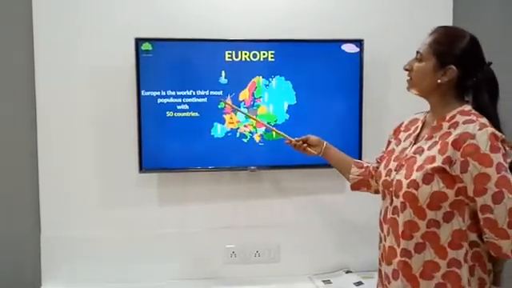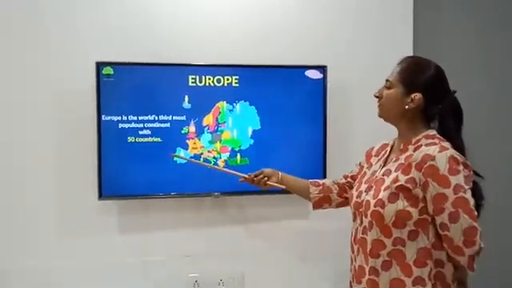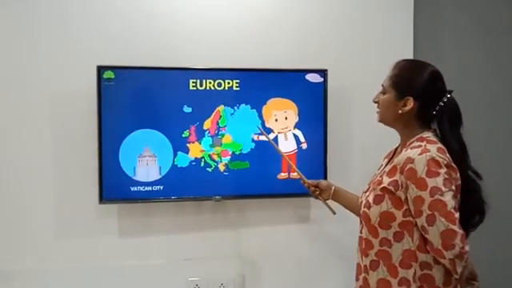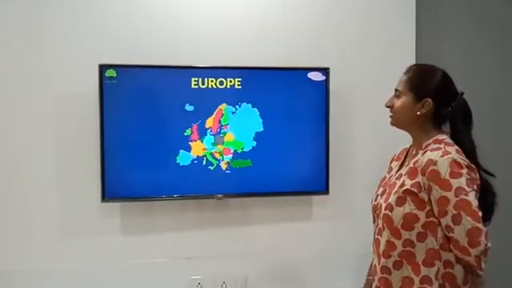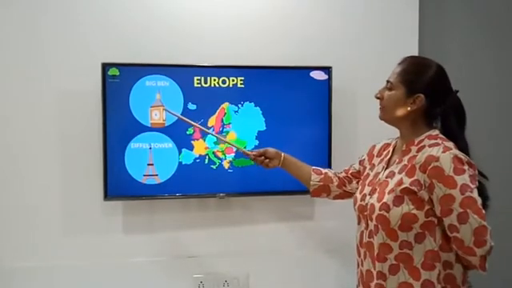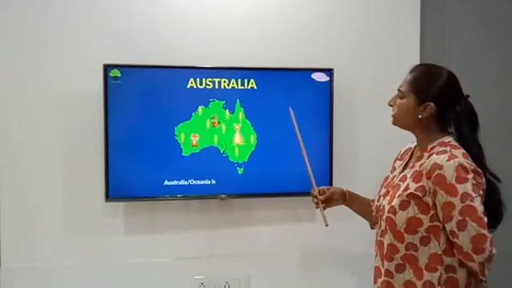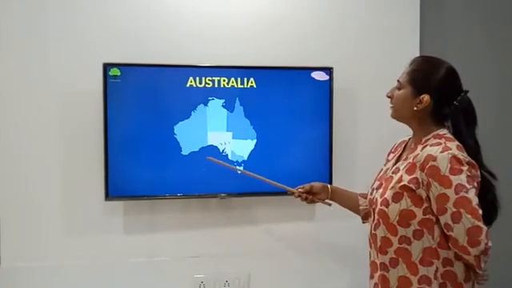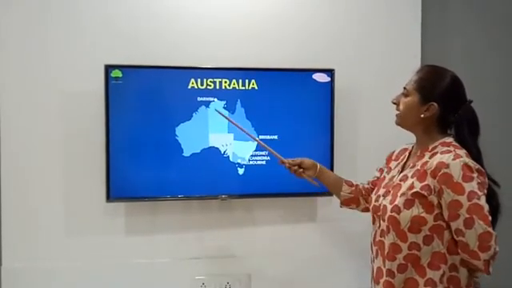Europe, which is the third most populous continent of the earth, with 50 countries. Here, the world's largest country, Russia, is found, and the smallest country, Vatican City, is found in this continent. The most attractive sights are Big Ben and Eiffel Tower found in Europe. Let us study about Australia, which is the smallest continent of the earth, also known as Oceania. There are many attractive and big cities found here like Sydney, Melbourne, Brisbane and Darwin.